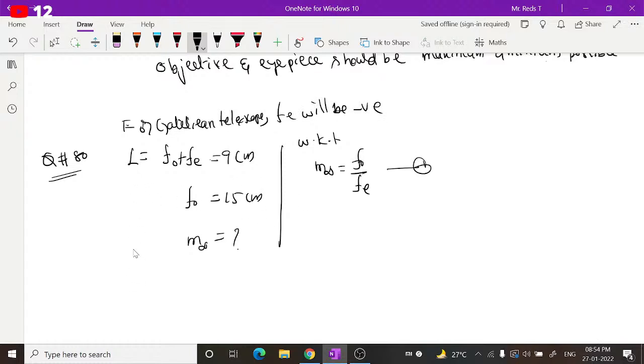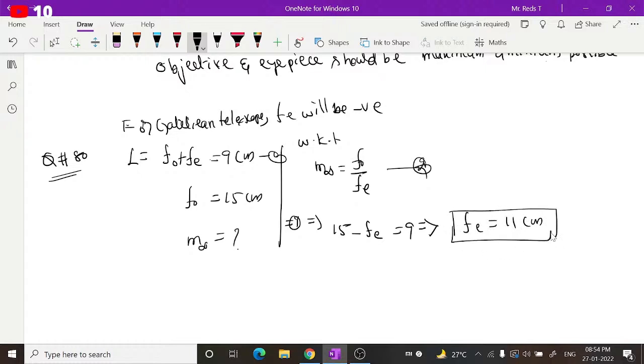So this you can write as, this implies, I can take this as 1, this is 2. So 1 implies f naught with sign convention. If you substitute the values with sign convention, f naught will be plus 15 and fe will be minus fe is equal to 9. So on simplifying, if you bring it here it becomes plus fe, and this side it becomes 19 minus 15 minus 9. So fe is equal to 15 minus 9 is 11 centimeters. This is fe.